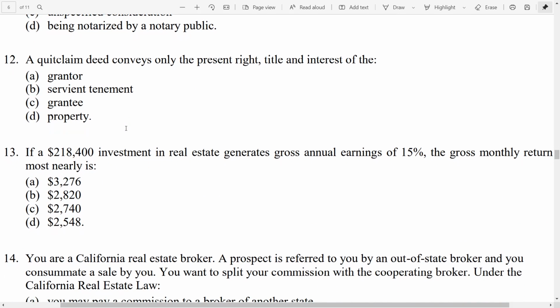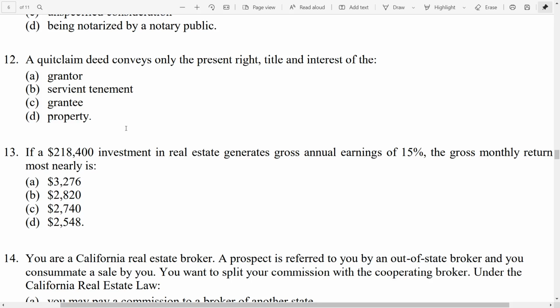12. A quitclaim deed conveys only the present right, title, and interest of the A, grantor, B, servient tenement, C, grantee, D, property. So a quitclaim deed falls under the deeds that we're talking about. For these types of deeds, we have a grant deed, and we also have a quitclaim deed. They use the same terms when it comes to the parties, the grantor and the grantee. The grantor grants to the grantee.